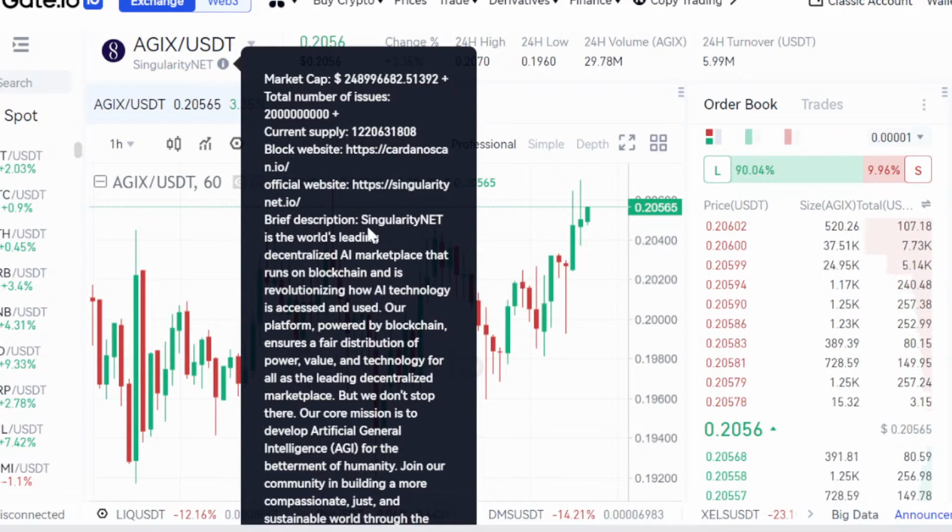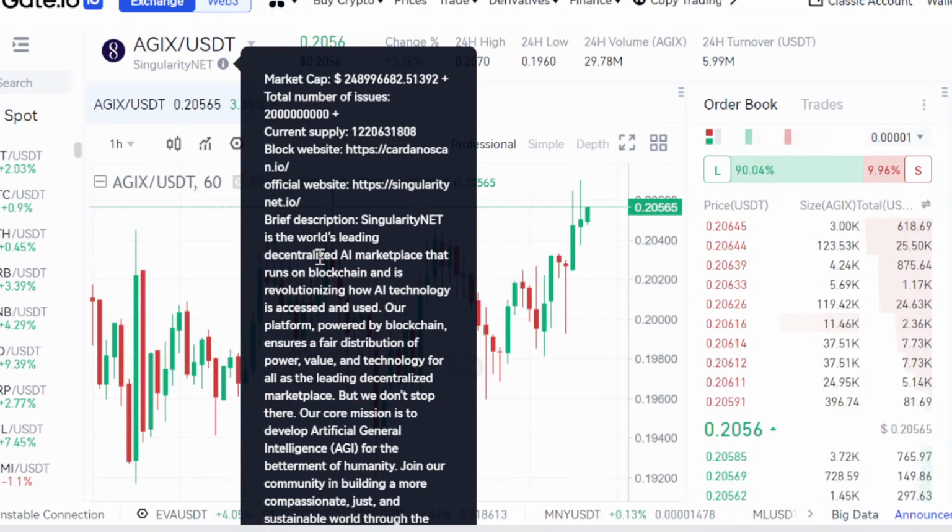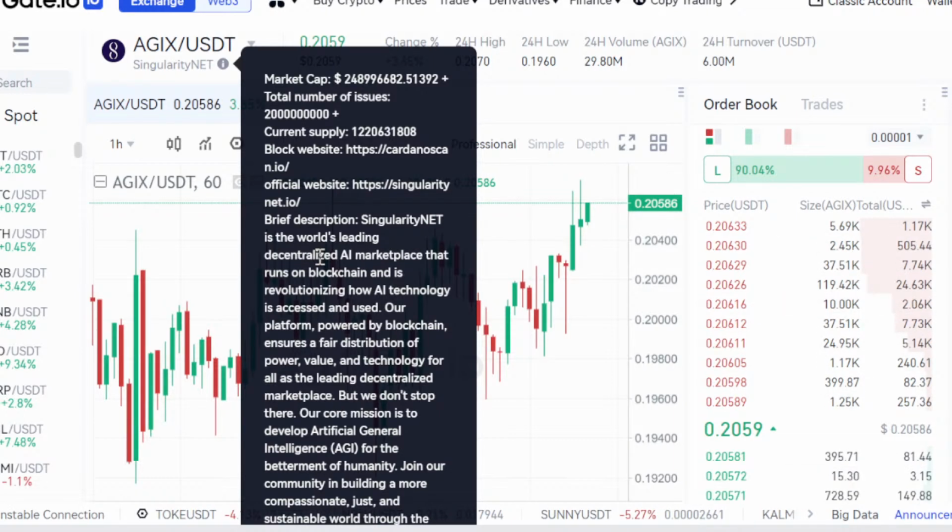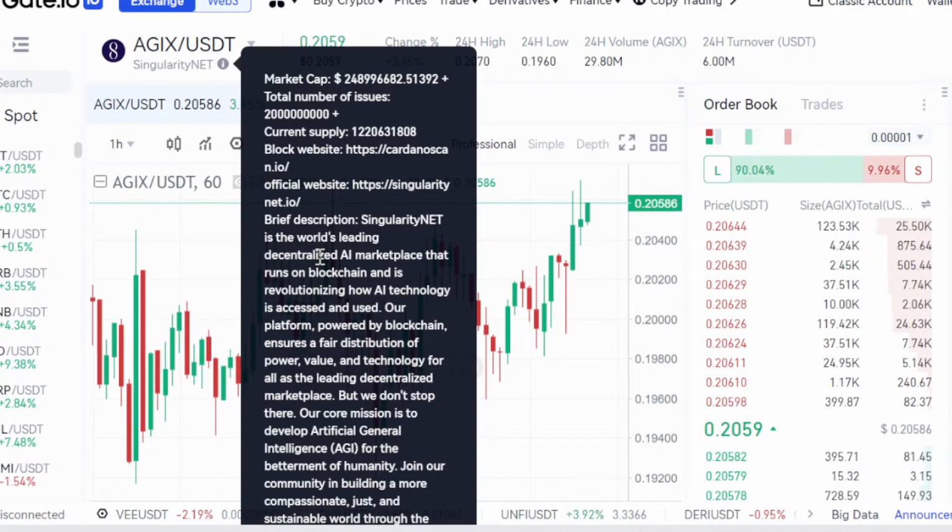We saw that SingularityNET is a world-leading decentralized AI marketplace that runs on the blockchain, and it evangelizes AI technology access and use. So what can you understand by this? It's an AI marketplace where you can go and purchase different things that have to do with AI.